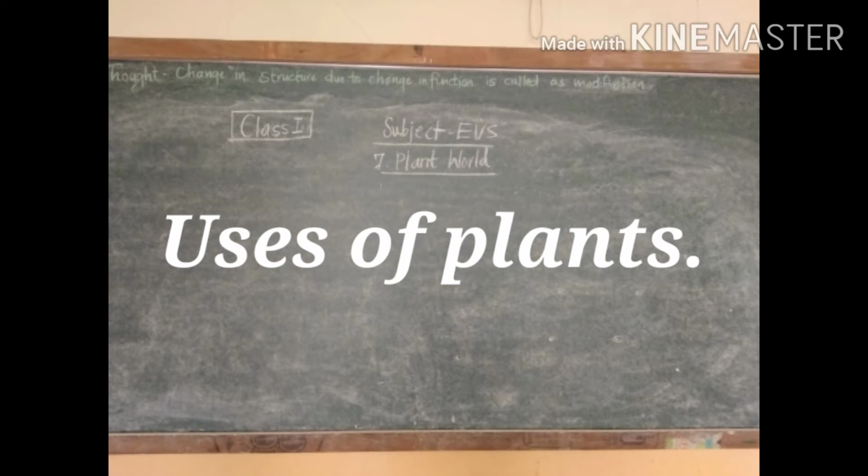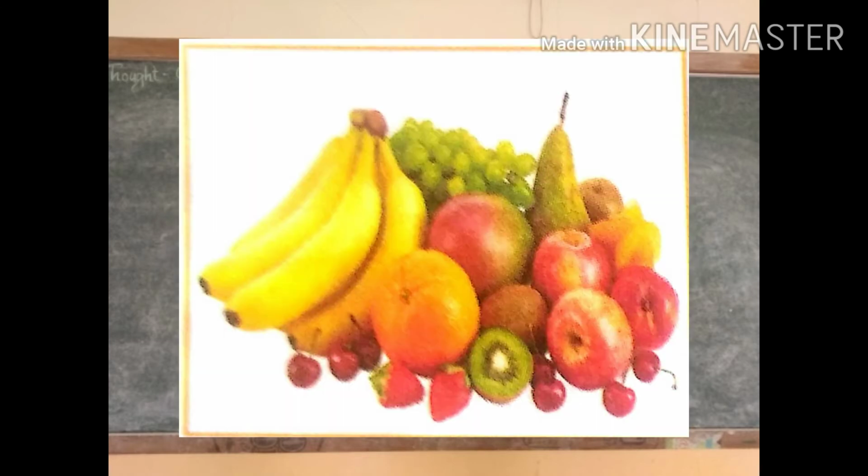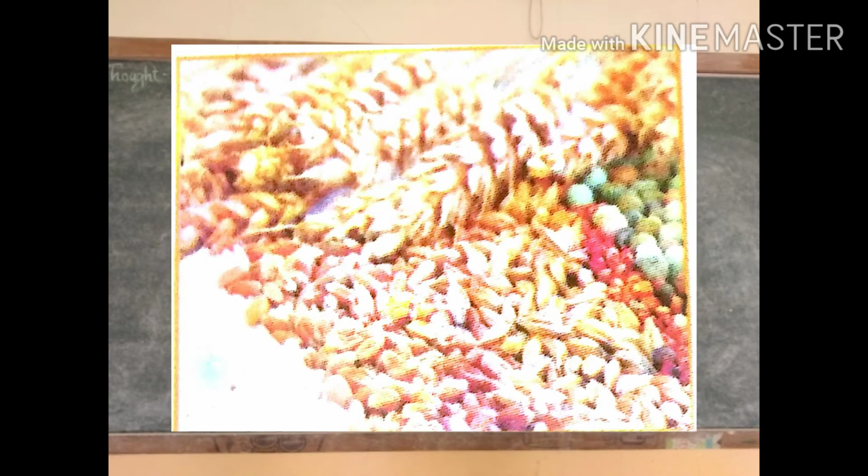Let's see the first point. Plants give us fruits. Which fruits are there? Many fruits are there: papaya, banana, grapes, pears, apples, cherries, etc. Many fruits are given by the plants only. Plants give us cereals and pulses, like cereals such as wheat, jowar, rice, and pulses like moong, arhar, gram, kidney beans. In this way, all the grains are given by the plants only. So they are very useful to us.